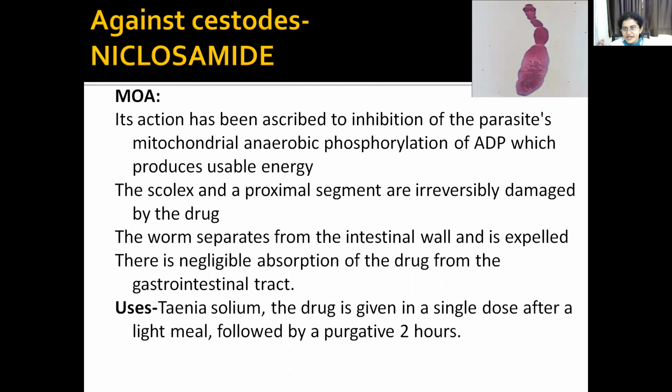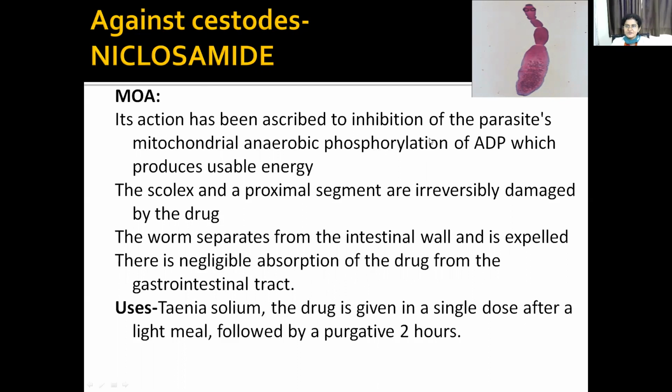Then niclosamide, it causes inhibition of the parasite's mitochondrial anaerobic phosphorylation of ADP. Okay, niclosamide also is an important drug. It is used mostly for all the fluke infections, blood fluke, lung fluke, intestinal fluke, all the fluke infections we are giving niclosamide.